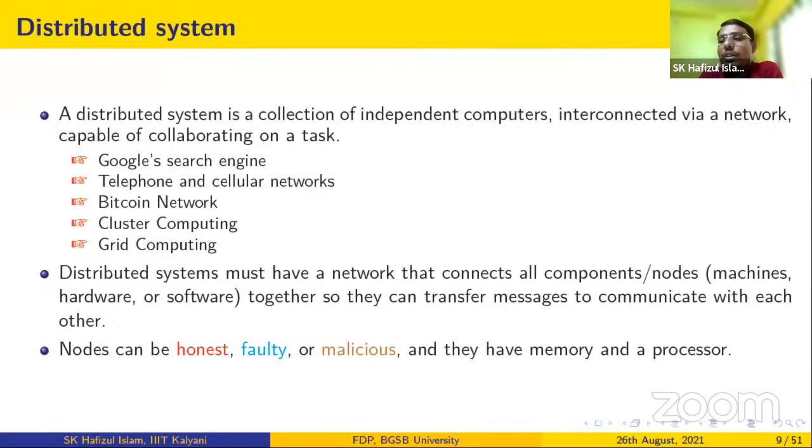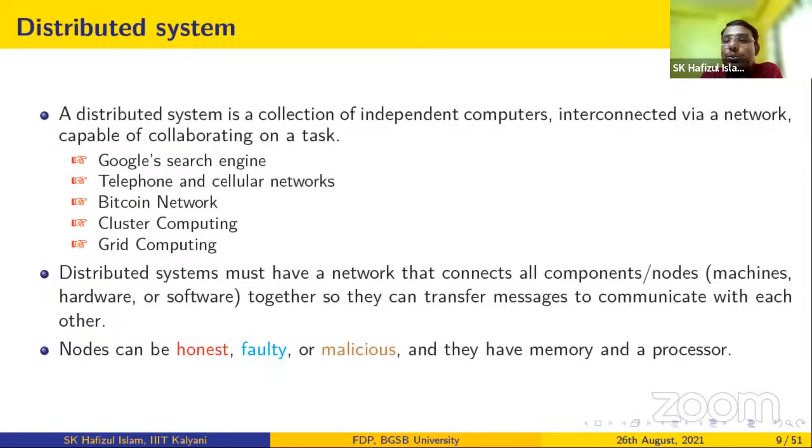Millions or trillions of requests are submitted in a moment. So how can that be answered by a single server? That is not possible. It is actually answered by many servers, right? So the Google search engine is also a kind of distributed system. Similarly, our telephone network or cellular network, because a number of base stations are distributed among different locations. Your call is not served by a single base station, it is served by many base stations.